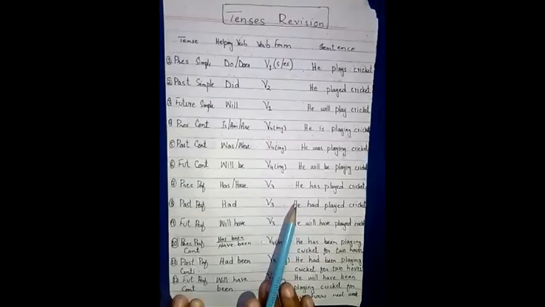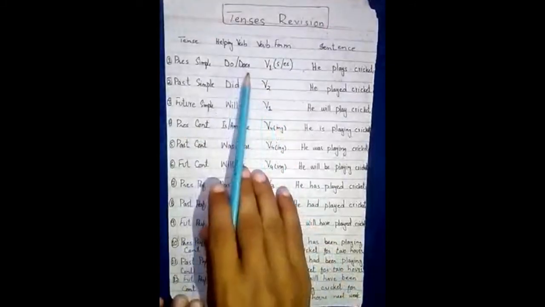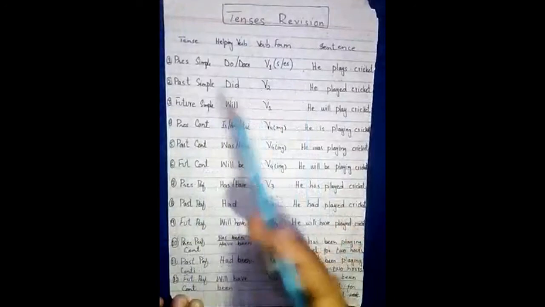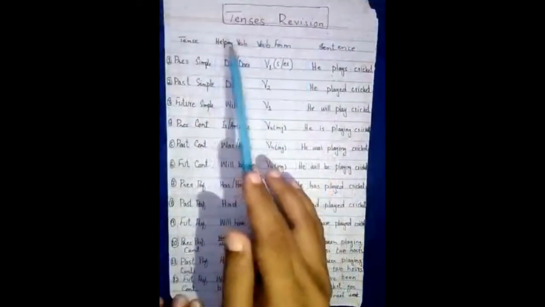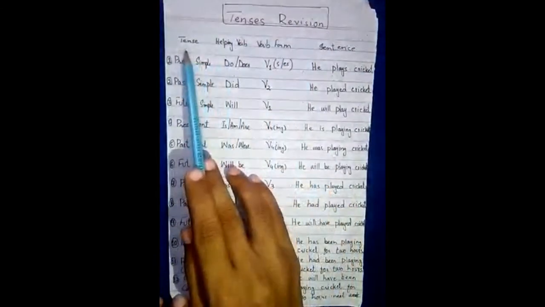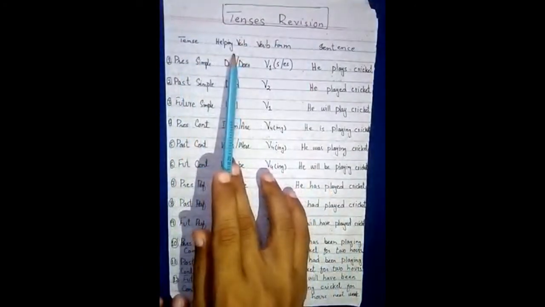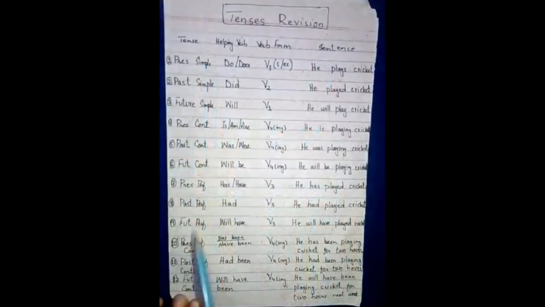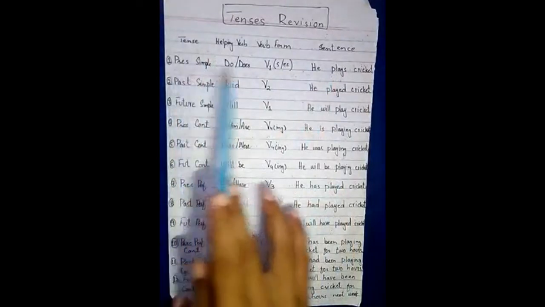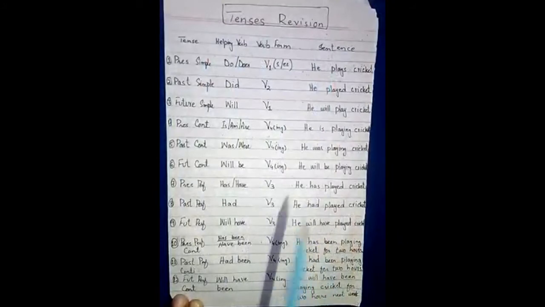Okay, this is our complete chart of tenses of active voice which we have been learning from the 1st of July. So you can see the complete chart of tenses here. Basically it's a revision of those tenses which we have learned. So I have made 4 columns here. First is tense, second is helping verb, third is forms of verb and fourth is sentence. So in this chart I have mentioned all the tenses and their helping verbs, their forms of verb and their sentences.